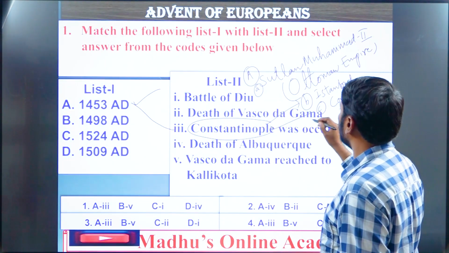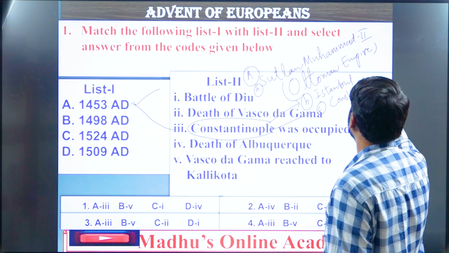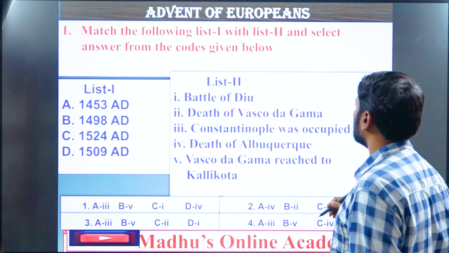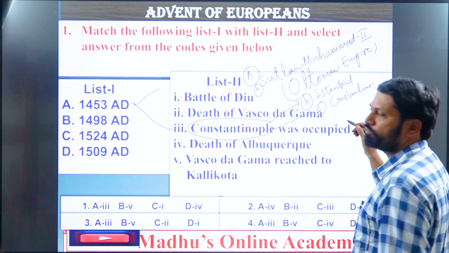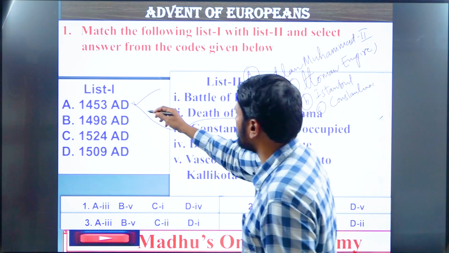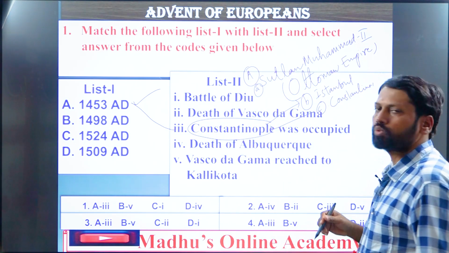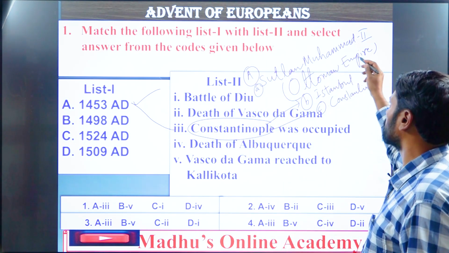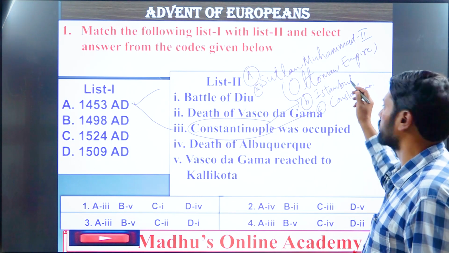Constantinople was built by Constantine the First, remember, in the 4th century AD. Later, in the mid of the 15th century, exactly what happened? It was occupied by Sultan Muhammad II, who was the greatest ruler of the Ottoman Turkish Empire.